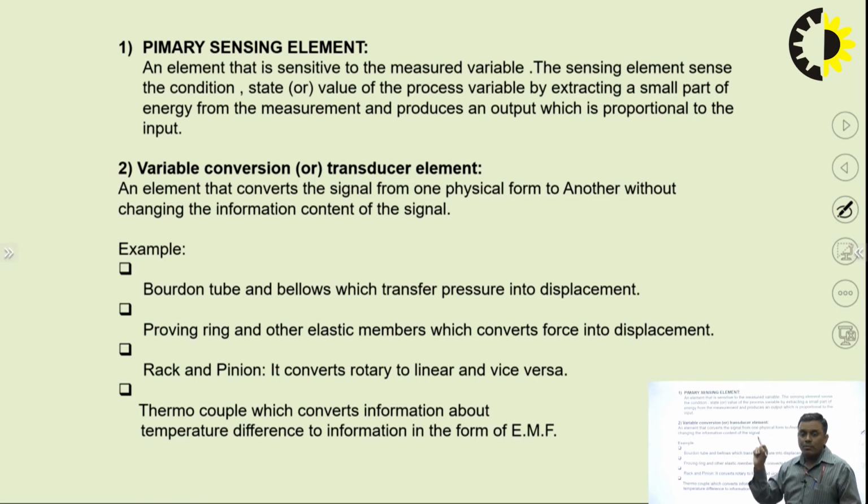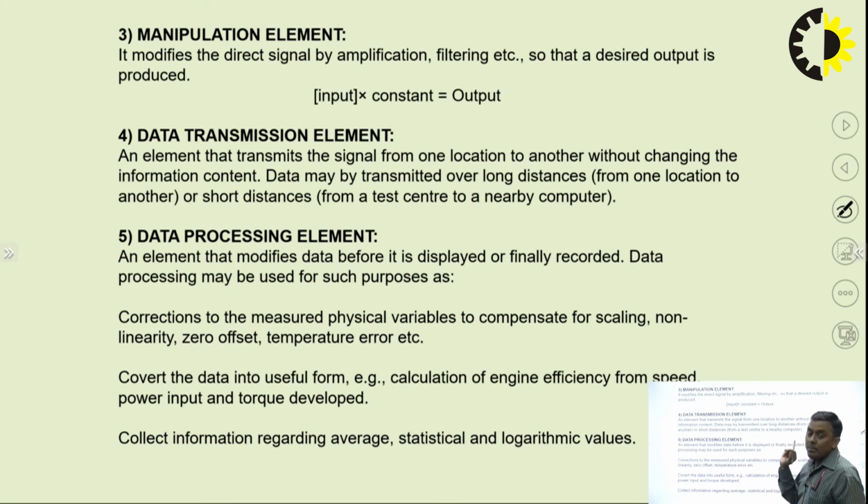So one type of sensed quantity is getting converted into another type of signal which is processable. Manipulation element. Now, if the signal is not that strong, it has to be amplified. So the manipulation element modifies the direct signal by amplification, by some constant, so that we are not changing the meaning, we are only amplifying so that the reading is possible. This is the purpose of the manipulation element.